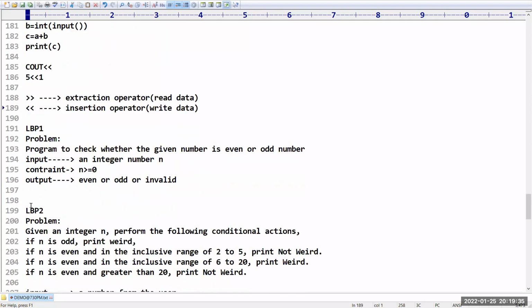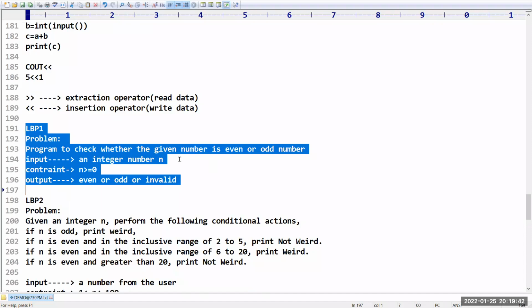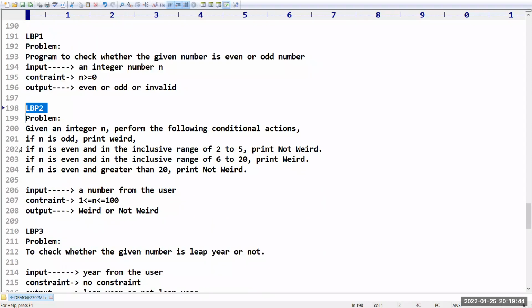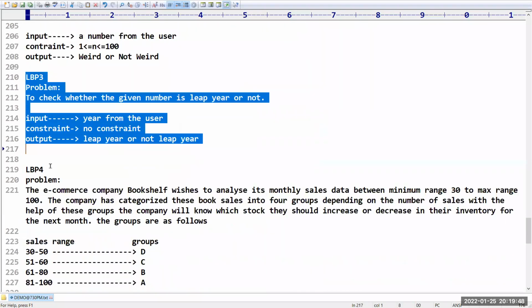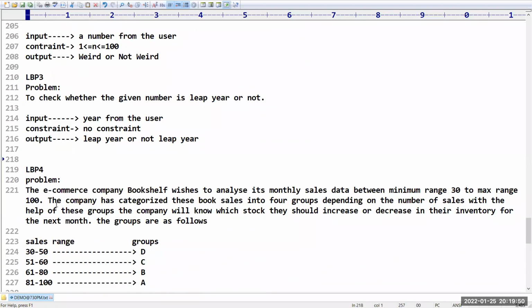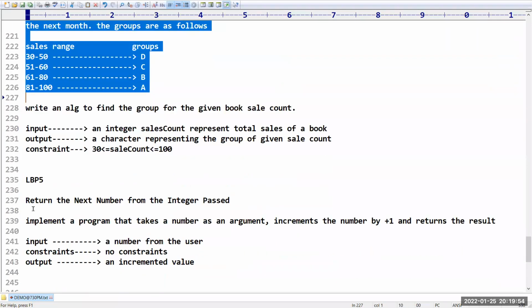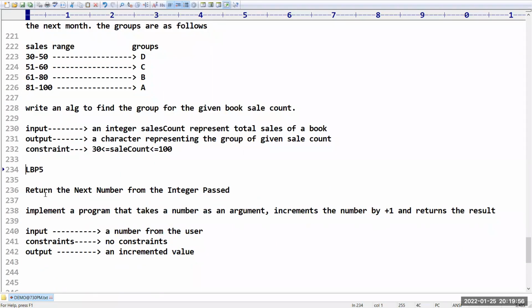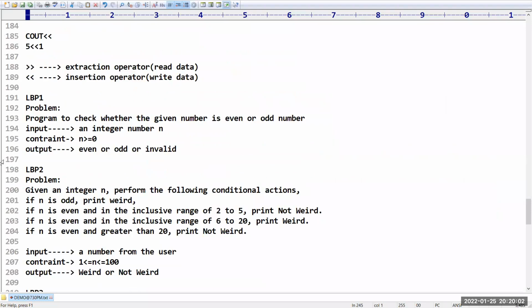From tomorrow, we will start our programs. LBP1, we are going to see even number or odd number. LBP2, weird or not weird. LBP3, leap year or not leap year. LBP4, e-commerce analysis. LBP number 5, increment operator. So maybe tomorrow, slowly we will start.